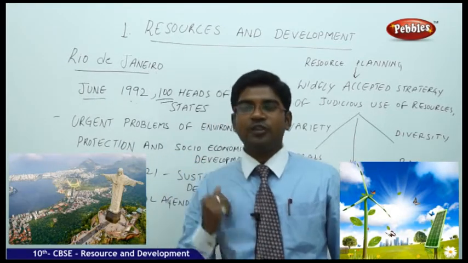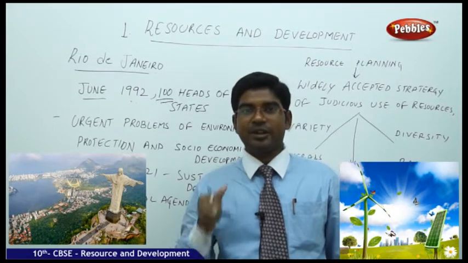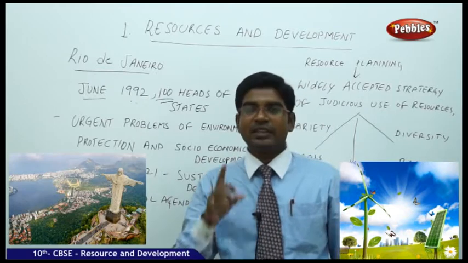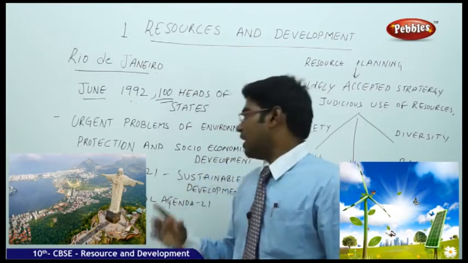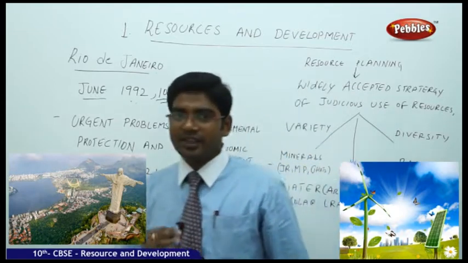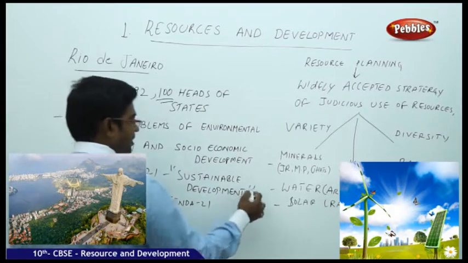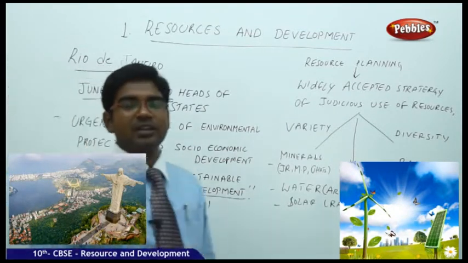So in order to avoid those problems, we need to plan sustainable development. To make this happen at every level, they brought an agenda called Agenda 21. Agenda 21 states clearly that we need to plan for sustainable development. As I told you earlier, what is sustainable development?